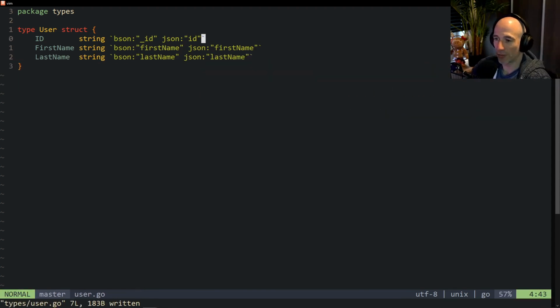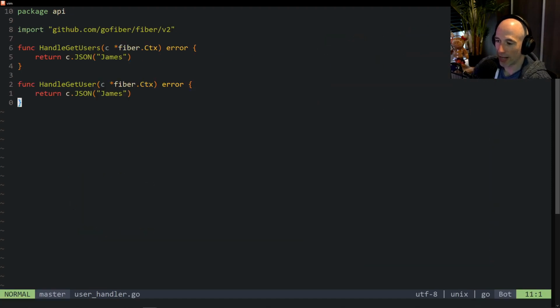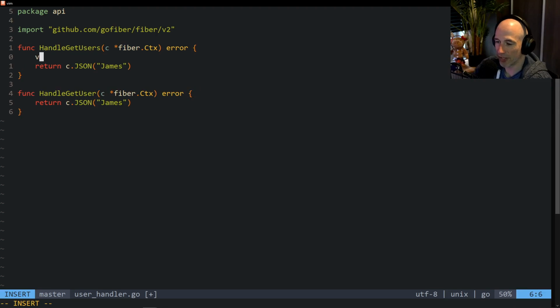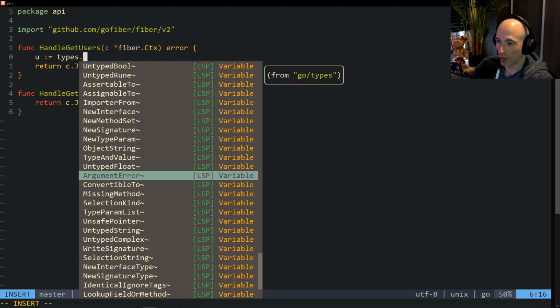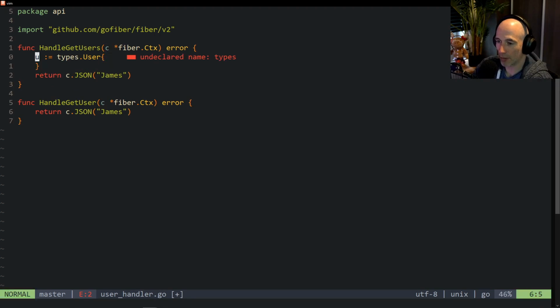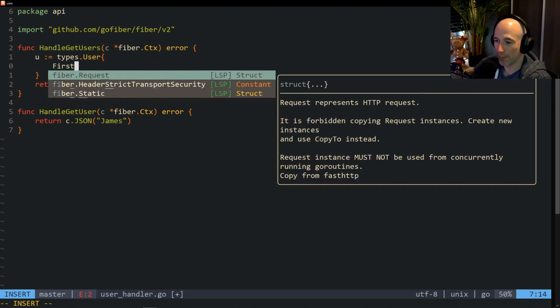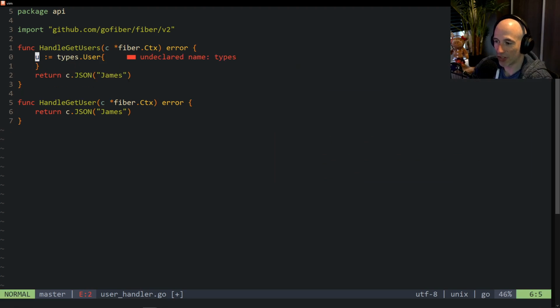Boom, just like that. So we have our type user here, that's fine. The next thing we're going to do is go back to API, user handler, by the way. And we're going to say, for example, let's try to render a single user here. So we're going to say var, actually we could do it like this, user, or u, is going to be types.User, right? Just like that. And then we're going to say the first name. Of course, it does not know it. Let's just save this. Boom.